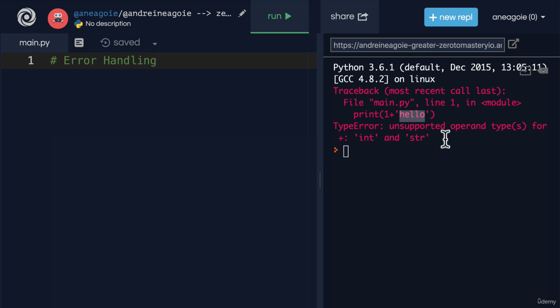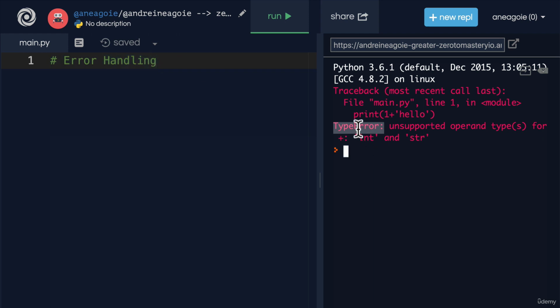Because instead of letting our programs just error, we're able to handle them so that if we get something like a type error like this, we can actually handle that error within our programs. And in this section, we're going to learn all about that. But the key takeaway is that error handling allows us to let the Python script continue running even if there are errors. Sounds pretty interesting, right? Well, before we get into that, let's just talk about some of the errors that exist in Python.